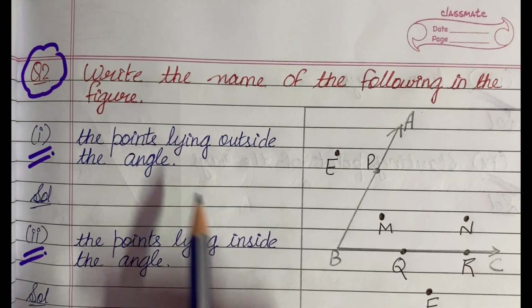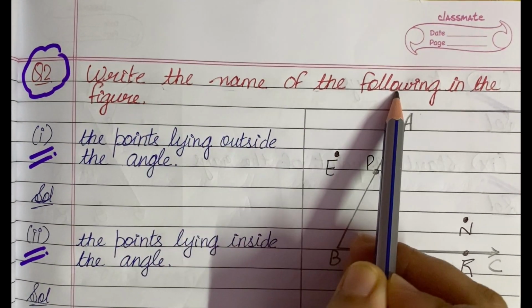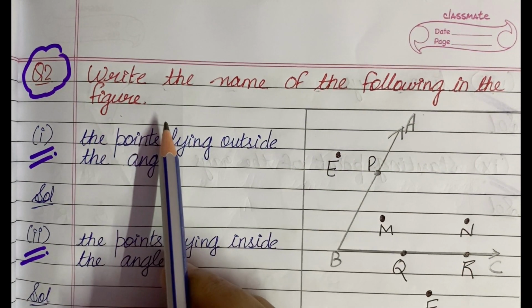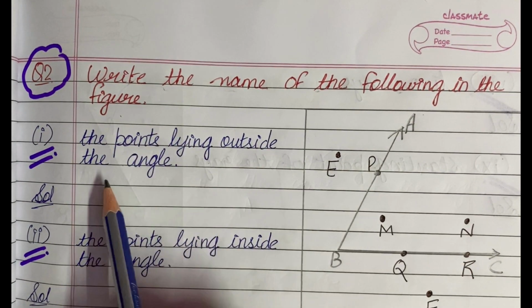Question number 2 says that write the name of the following in the figure, and the first is the points lying outside the angle.